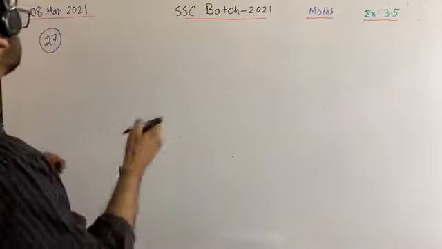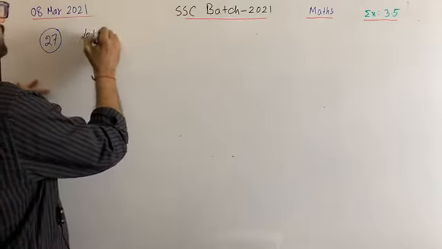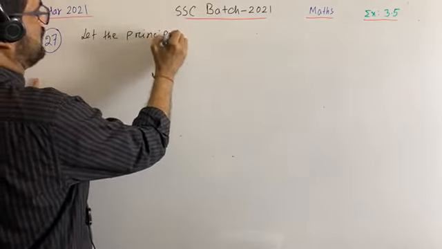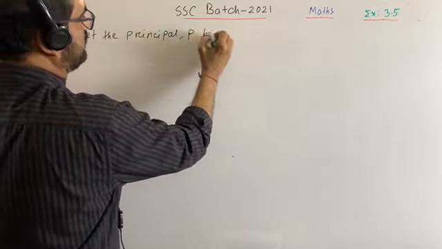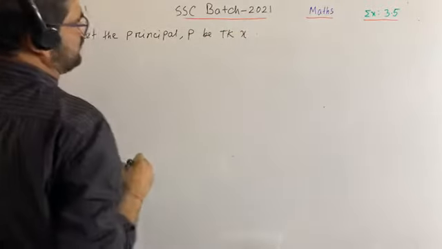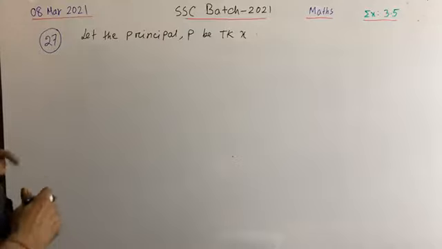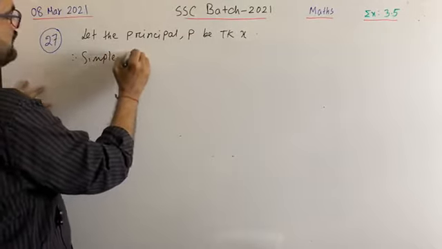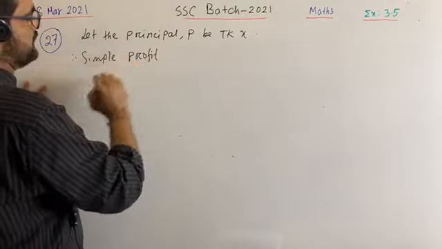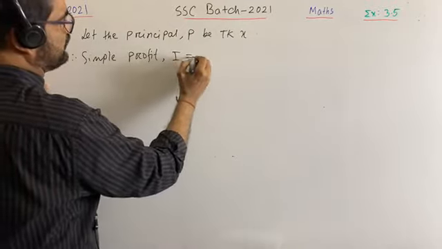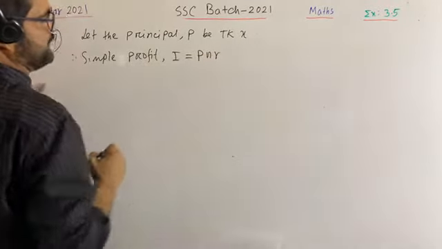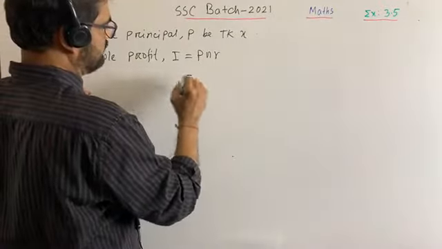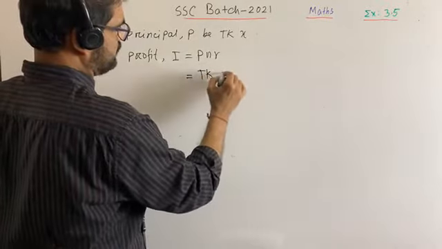Write down, let the principal P be taka x. Okay, so simple profit equals to what? What is the formula? I is equal to PNR, right? Very good. So what is P here? Here P is taka x.